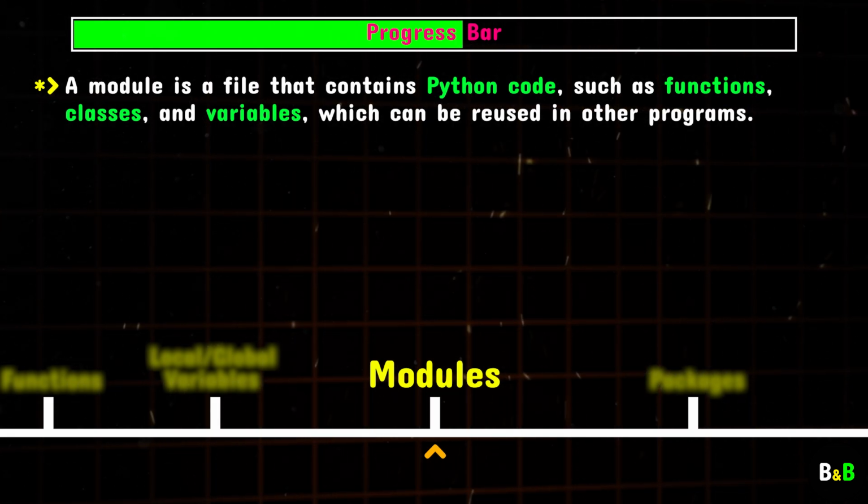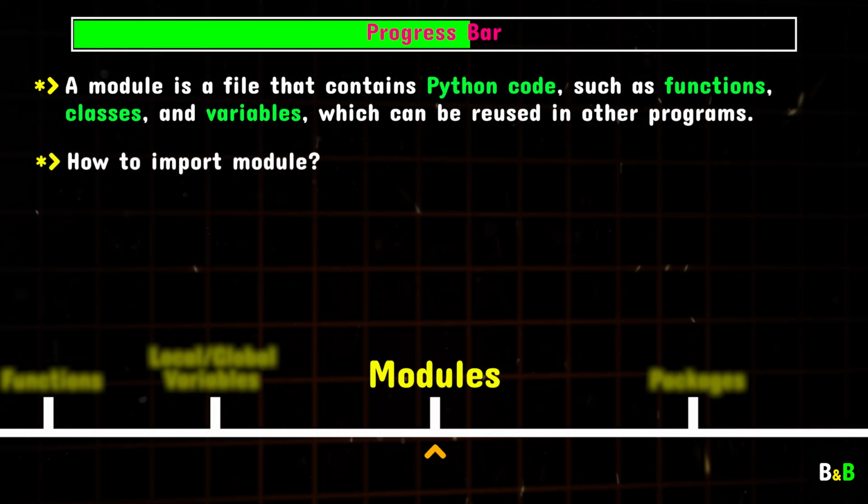A module is essentially a file that contains Python code. This code could include functions, classes, or variables that you can use in your program. The purpose of modules is to promote code reuse and simplify your workflow. After that, we'll learn how to import modules into our programs using the import keyword. This is how you access the functionality that modules provide. Whether you're using a built-in module like math or a custom one you've created yourself, importing is the key step to unlocking their potential.